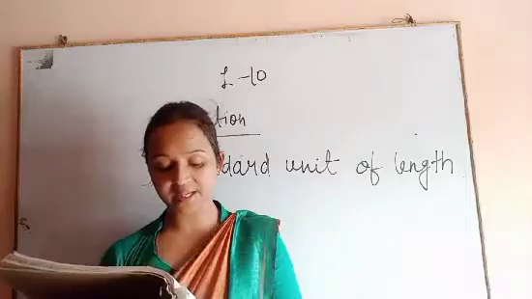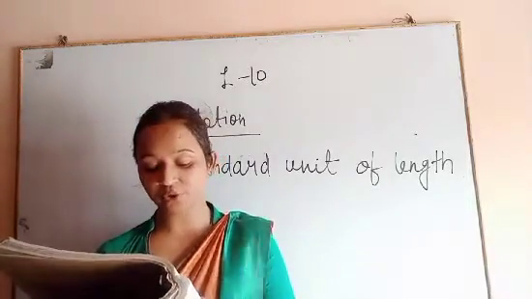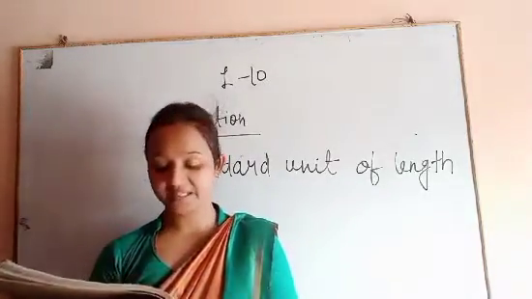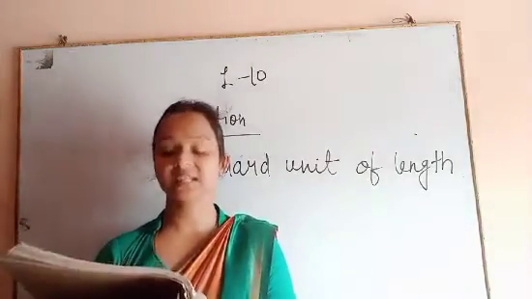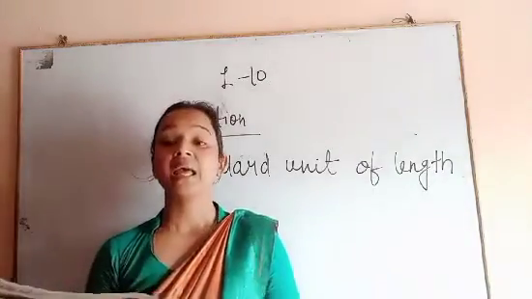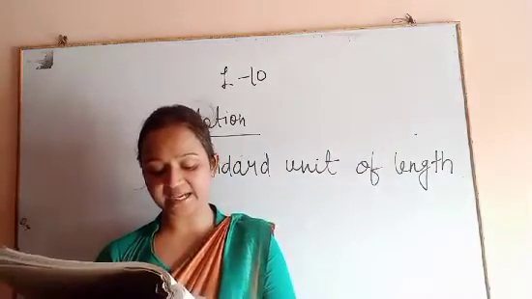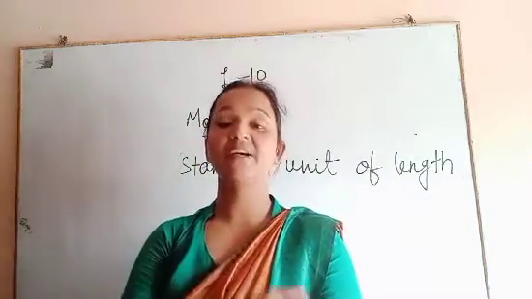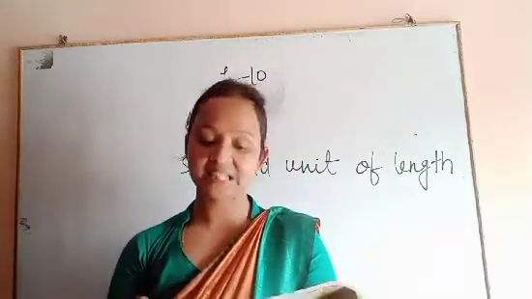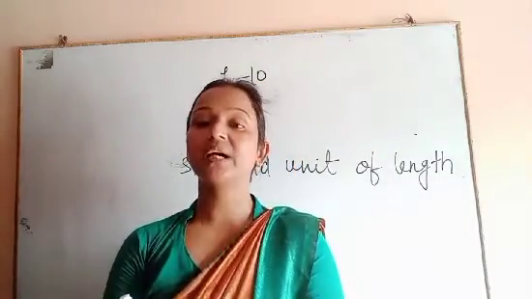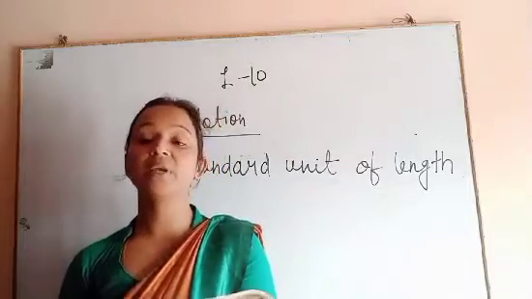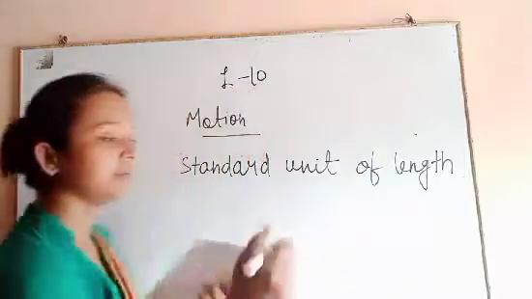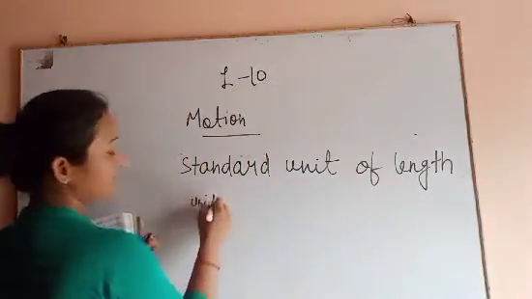Scientists all over the world have accepted a basic set of units for measuring the basic physical quantities, that is measurement of mass, length, time, temperature, etc. This set of units is called the International System of Units, and it is generally referred to as the SI system. According to the SI system, the fundamental unit of length is the meter.